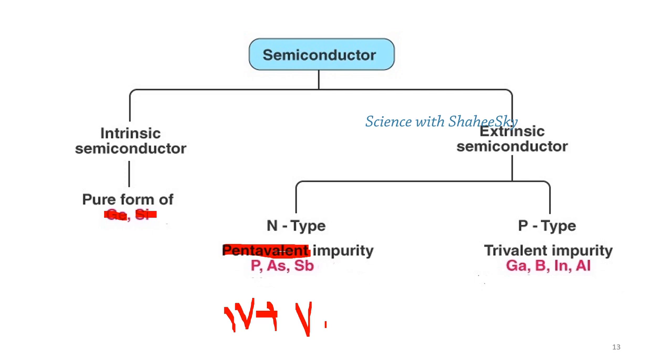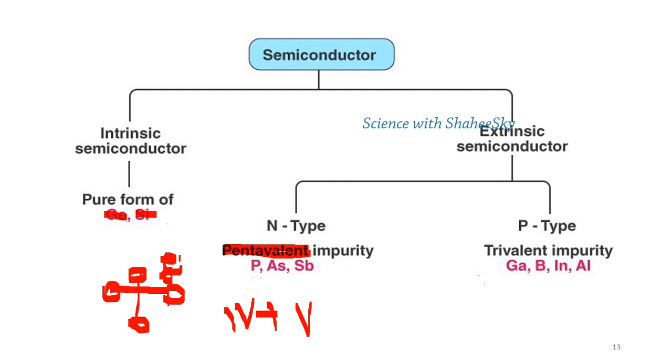Therefore, you recognize there is a 4 bonding element. If there are 5 electrons coming to bond, 1 electron remains. So this electron is considered as giving the negative type of the material. So this is known as N type semiconductor.